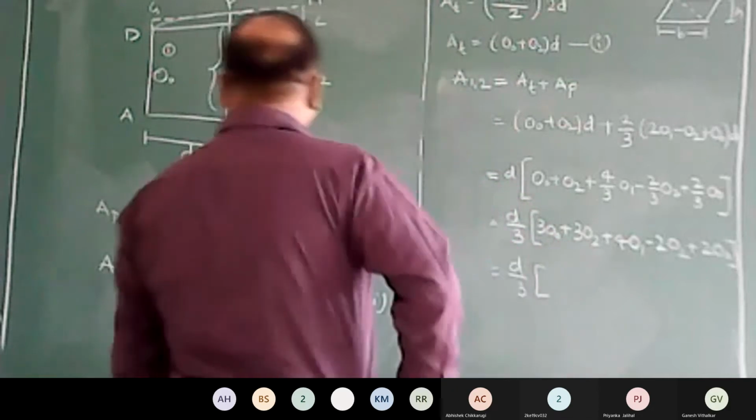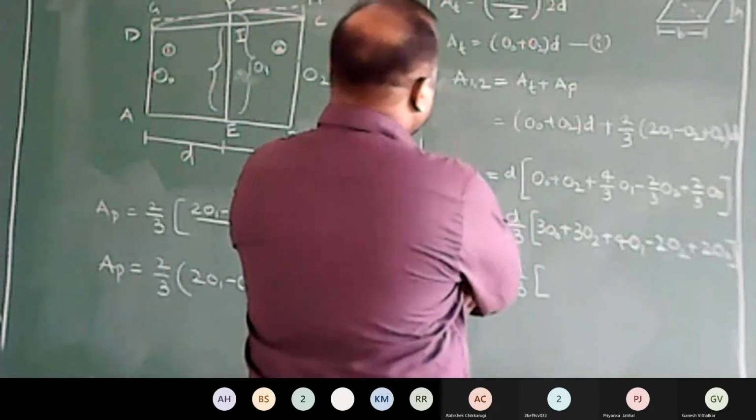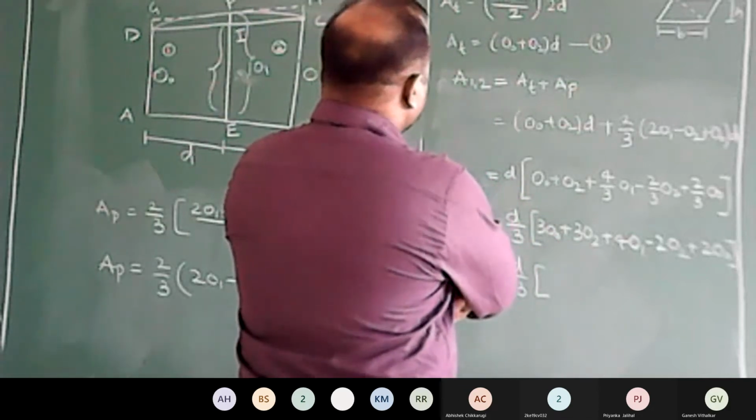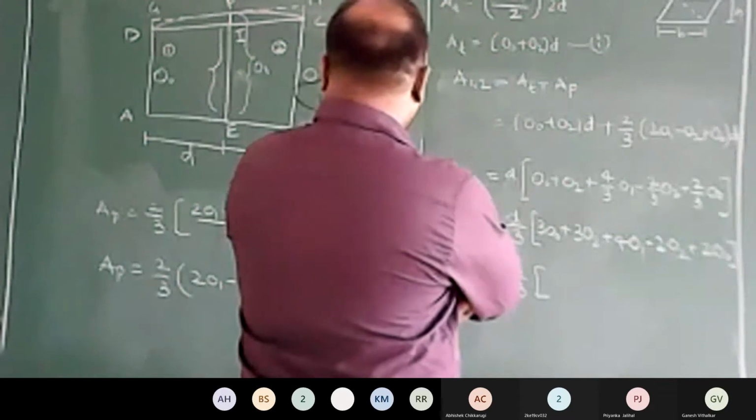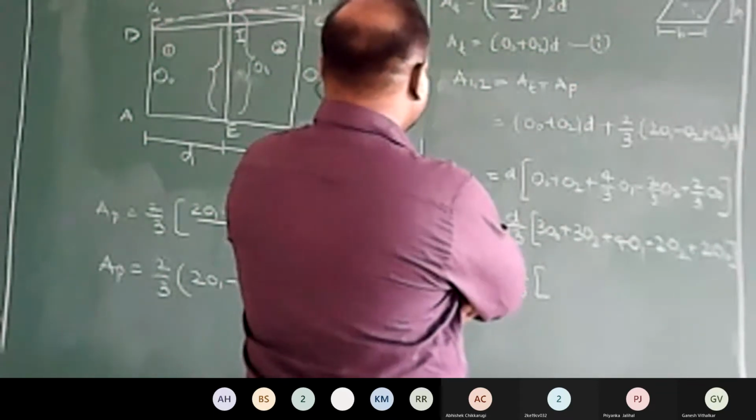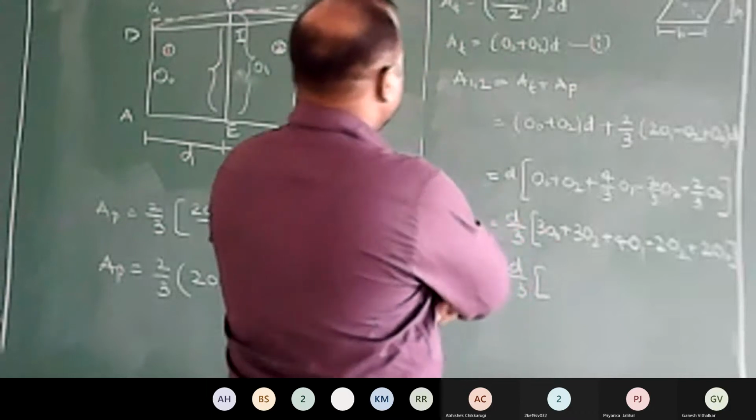Area of trapezoidal is (O0 plus O2) into D. The area of parabolic portion is 2/3 times (2 times O1 minus O2 plus O0) into D.